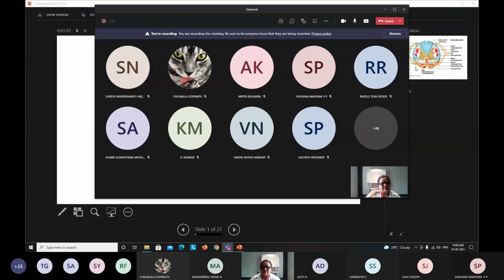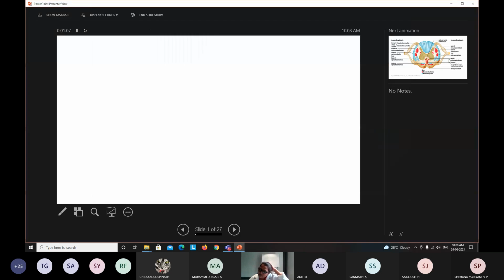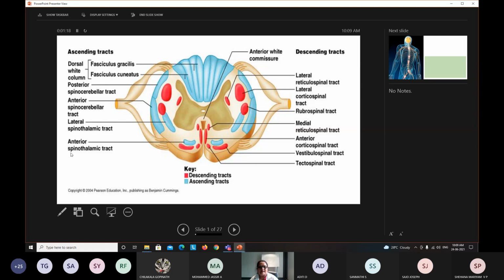Okay? So we'll continue the study of the central nervous system. In the previous class, I was talking to you about the spinal cord. In the cross section of the spinal cord, I told you that it has been divided into two components: central gray matter and peripheral white matter.